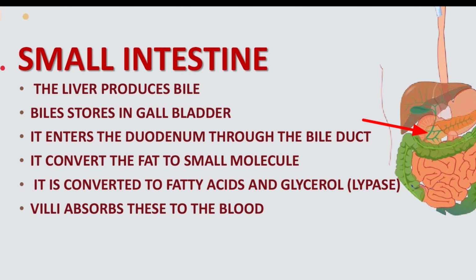The liver produces bile. This bile is stored in the gallbladder. It enters into the duodenum for digestion through the bile duct. This bile helps to convert the fat into small molecules, and then it is converted to fatty acids and glycerol with the help of lipase, which is present in the pancreatic juice. Finally, these are absorbed by the villi.